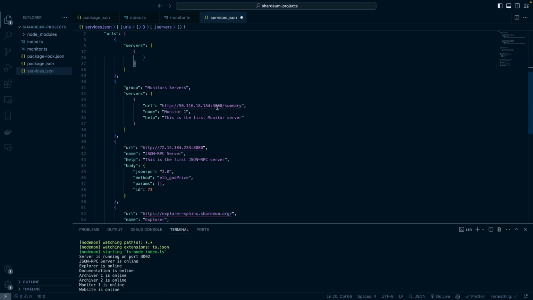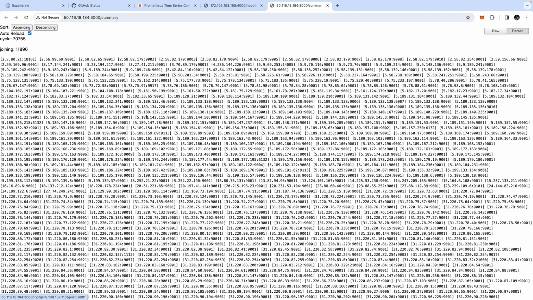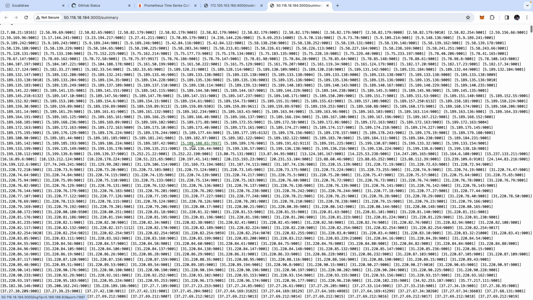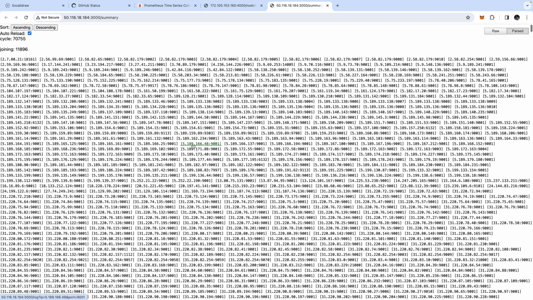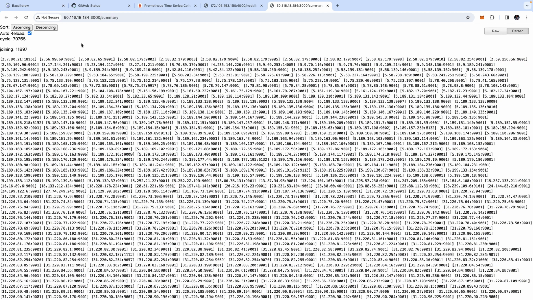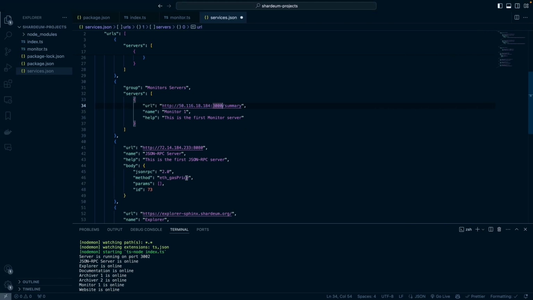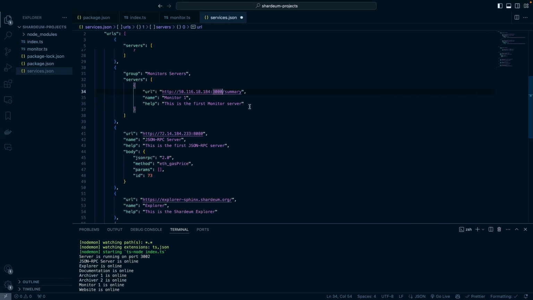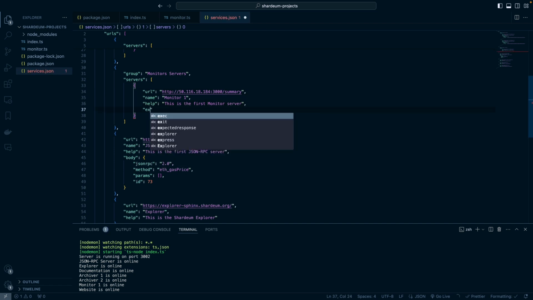For the monitor server, let's click on that and see what we get. So we're going to get an HTML page basically, and it's giving us all of these values. What I want to get here, just to make it easy, is I'm going to look for a text, ascending or descending. Maybe that's what I will use. I just want to get a string out of the HTML that we get from this page, right? So let's do, where is monitor server one? Here. So let's do expected response.